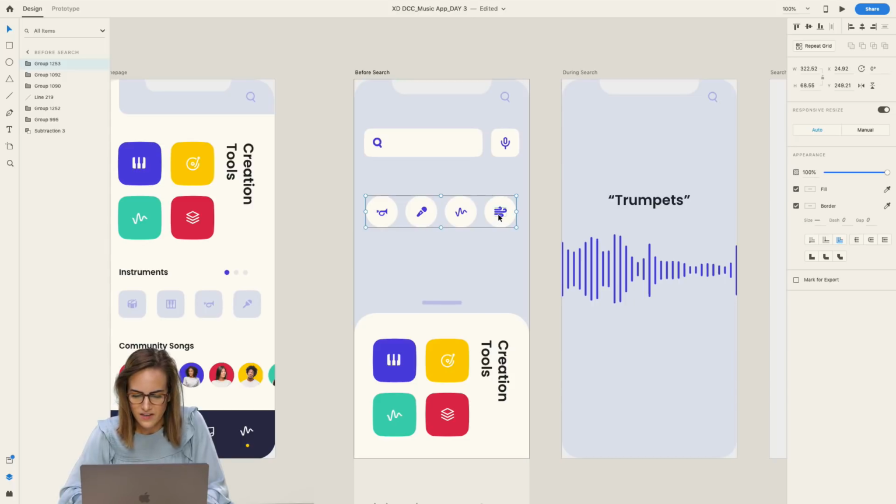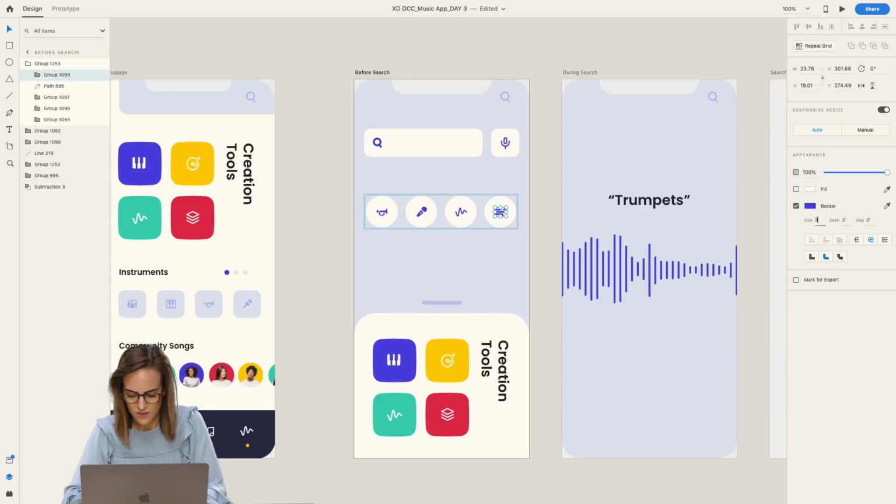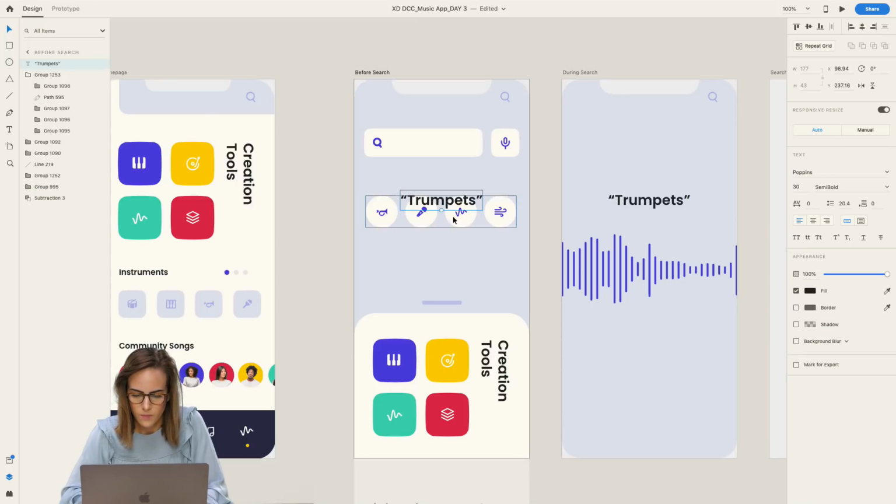So let's put some text under those, just to reiterate what you're tabbing through. So okay, this will be instruments on the far left here. Let's make that like 11 or so, and I'll make it medium.